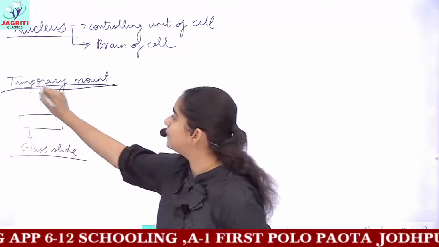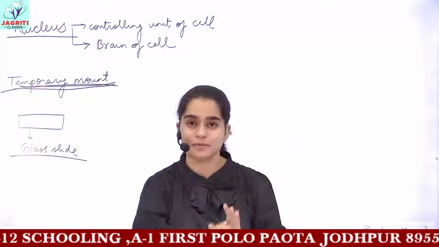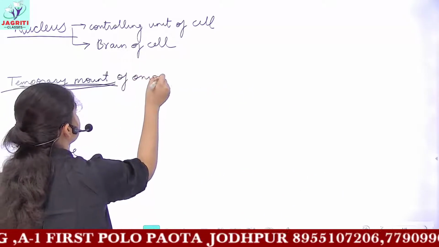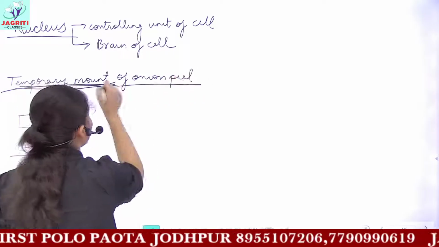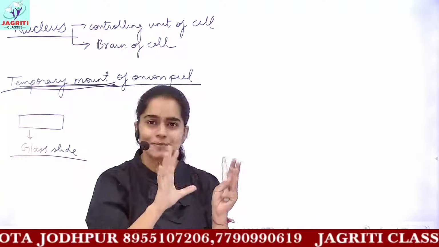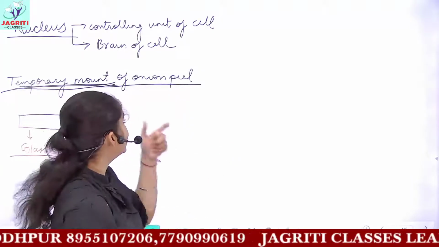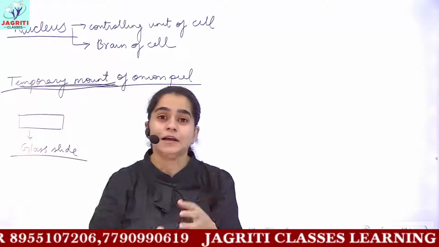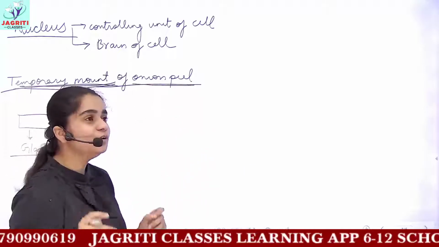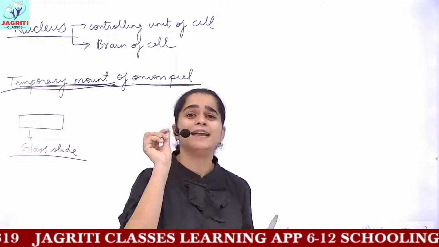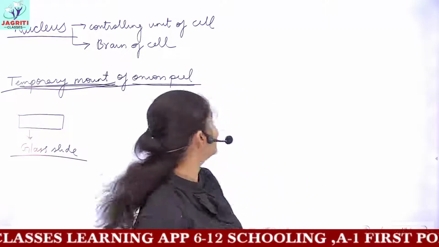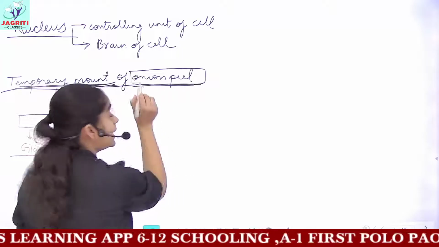Our aim is to prepare a temporary mount of the given specimen. And let's suppose the given specimen here is onion peel. What do you mean by onion peel? You take an onion, remove all the peels or its coverings, then from the peeled onion which you get, you scrape off a thin film. You will observe a very fine, thin, white, transparent film coming out of the onion. So this is what we mean by onion peel here.